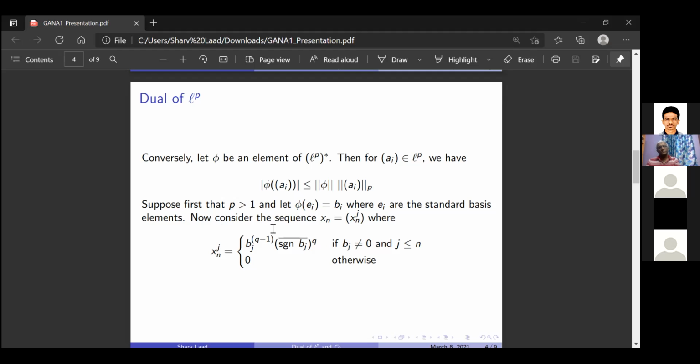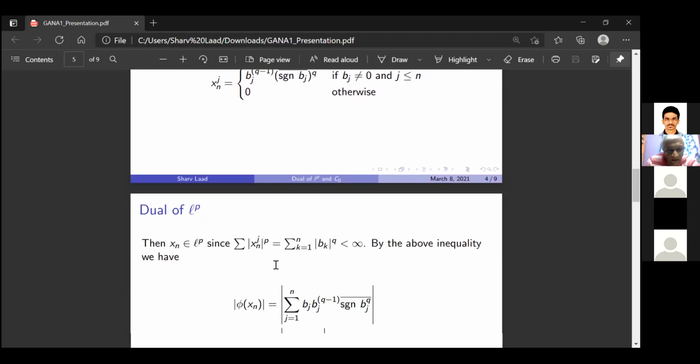Now we consider the sequence x^n equal to x_j^n, where x_j^n is equal to mod b_j to the power q minus 1 times the sign of the conjugate of b_j, when b_j is not equal to 0. This is because I want that when I multiply b_j with x_j^n, it results in mod b_j to the power q. So I do this for the first n entries of x^n, and the remaining entries are all 0.